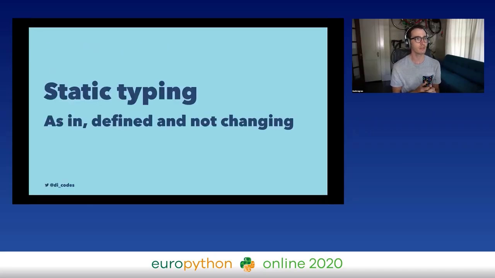So static typing means that the variables and the return types and the argument types of a function are defined and they will not change. There are actually lots of statically typed languages. I want to show you some examples real quick, just so you can see what they look like.